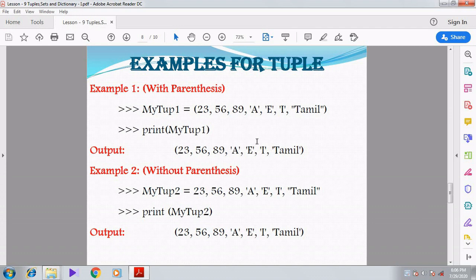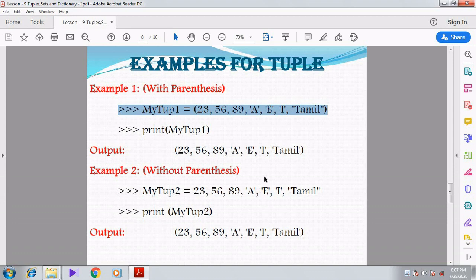Right. Let's see the examples, then we can understand it clearly. In the first example, I am going to create the tuple with parentheses. My tuple1 is the tuple name, equal to 23, 56, 89, A, E, I, Tamil. Here 23, 56, 89 are numbers. A, E, I are called characters, whereas Tamil is called a string. So a tuple can accept any type of data.